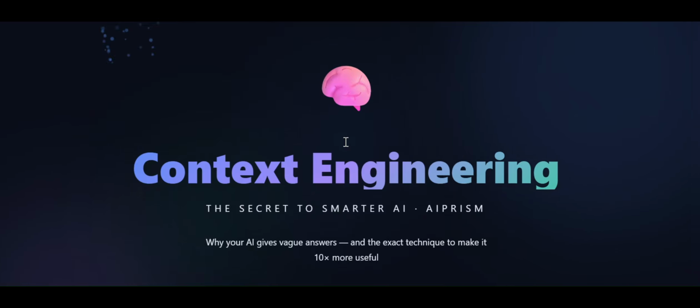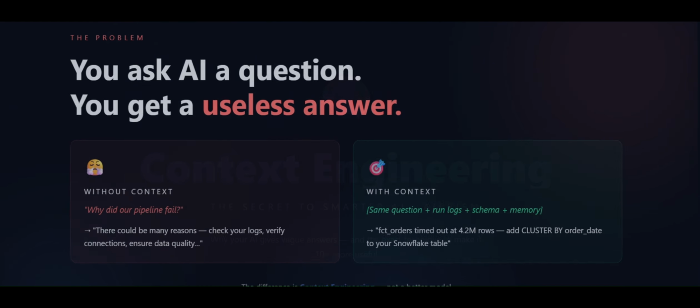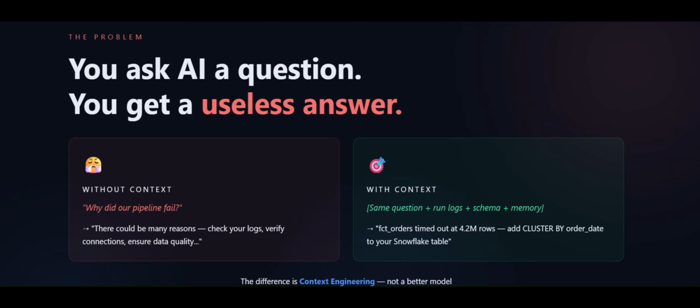Today we are going to dive into a topic called context engineering, the secret for smarter AI. Why your AI gives vague answers and the exact technique to make it 10 times more useful. You ask AI a question, you get a useless answer. This is your problem statement.